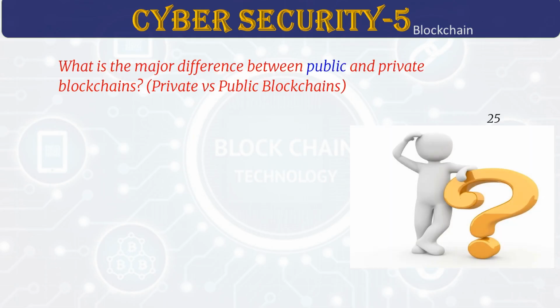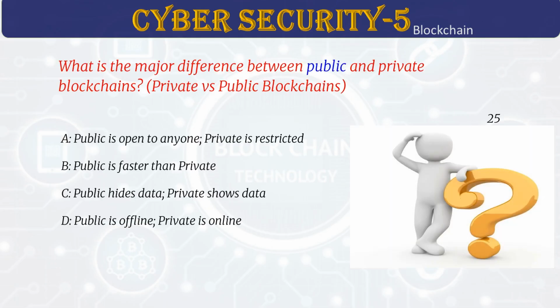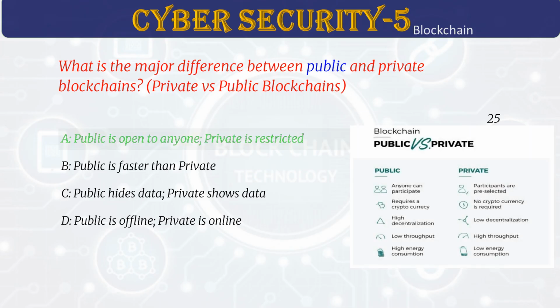What is the major difference between public and private blockchains? Answer A. Public is open to anyone, private is restricted. Public blockchains are open and everyone can join. They are decentralized, meaning many people participate. Private blockchains are controlled by a specific group or organization. Public ones are transparent, so everyone can see what's happening. Private ones keep things private. People choose which to use based on their needs.